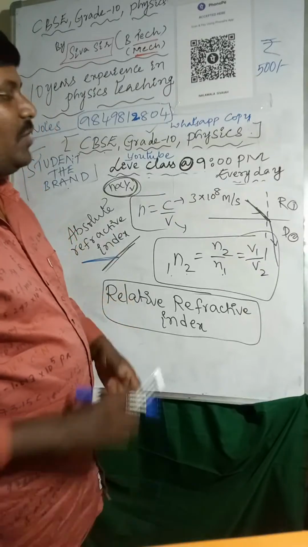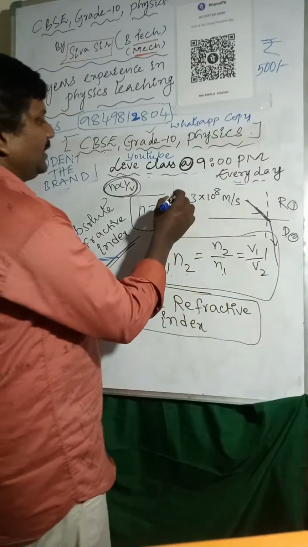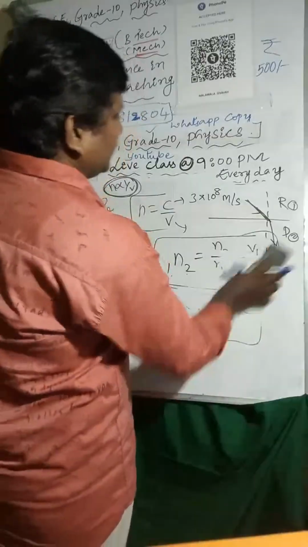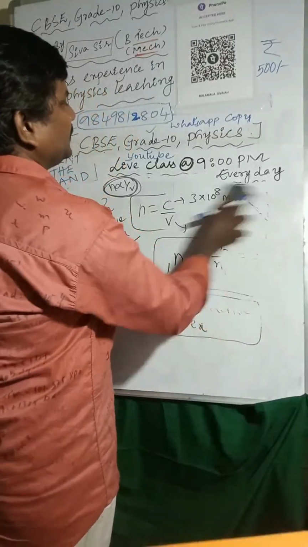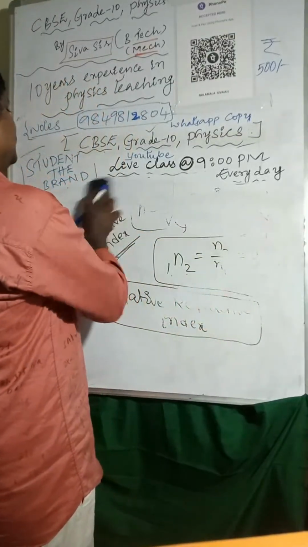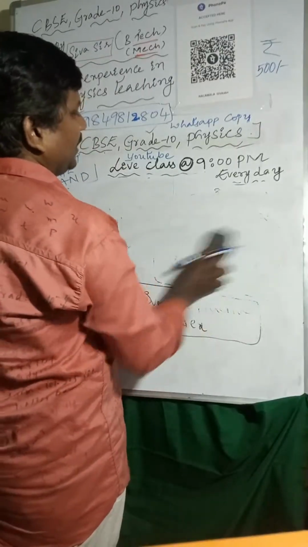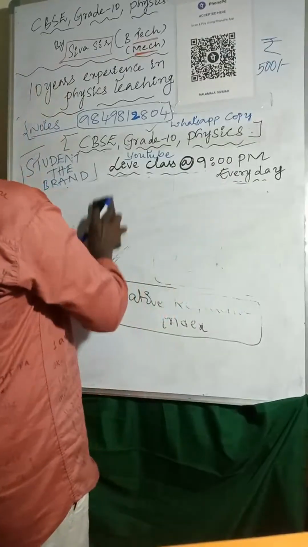Here I have written absolute refractive index, and relative refractive index means when the light ray is moving from one medium to another medium. So I am considering like this, one medium to another medium. I will explain in detail, just focus on it.